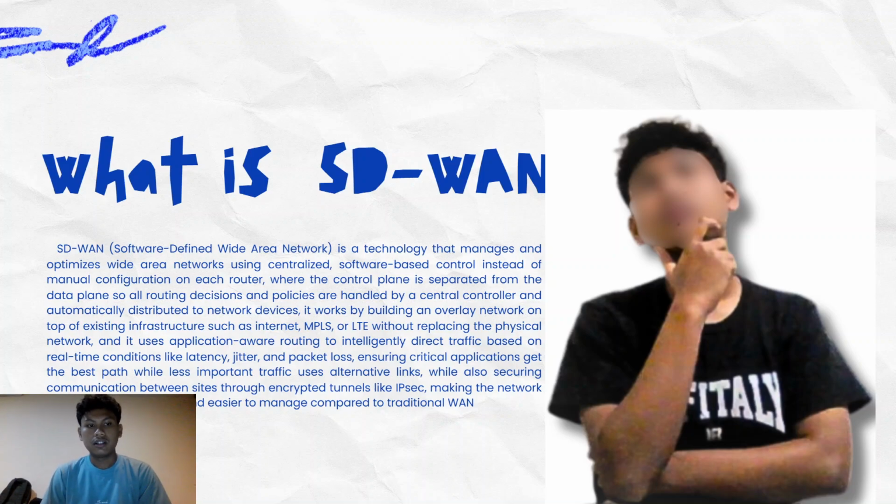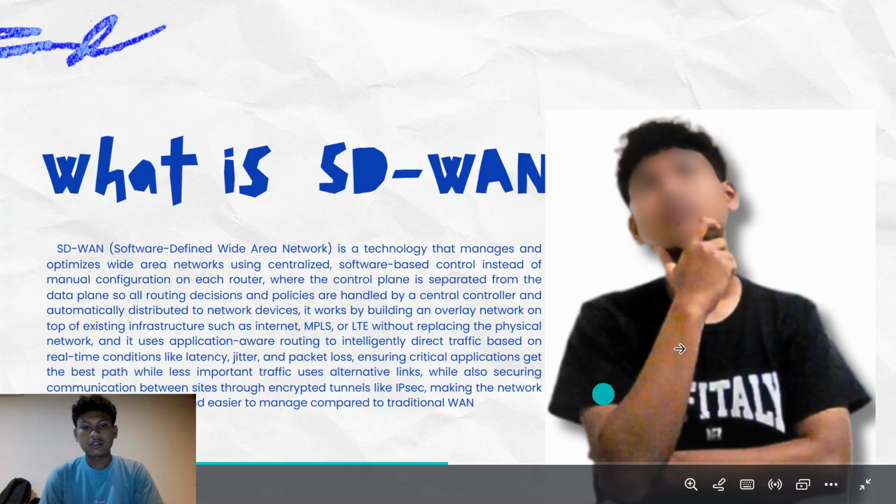So this SD-WAN is more modern, more efficient, and easier to manage if we compare it to the traditional one. Next.